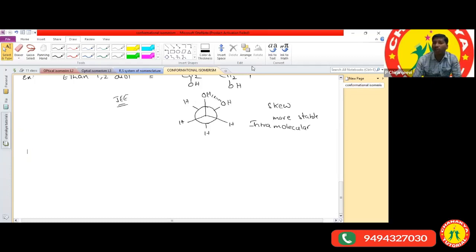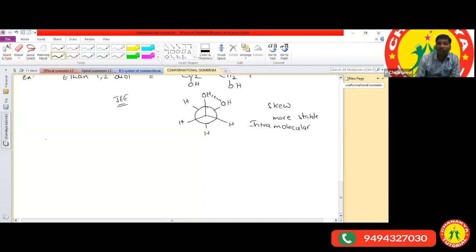That was the question yesterday. And I explained that the skew form is more stable than the staggered formation. Why is the skew form more stable? Due to the presence of intramolecular hydrogen bonding.